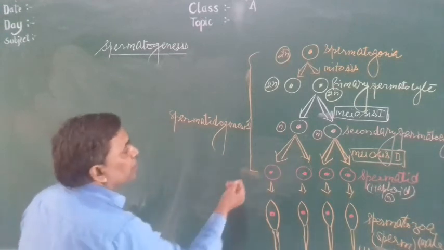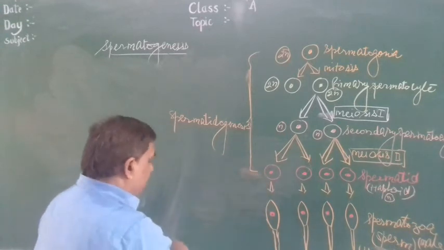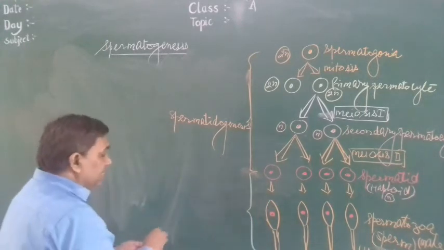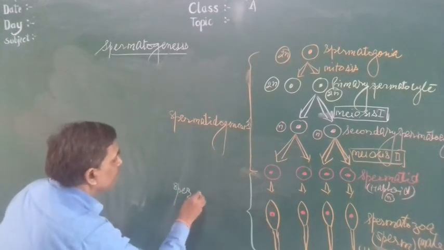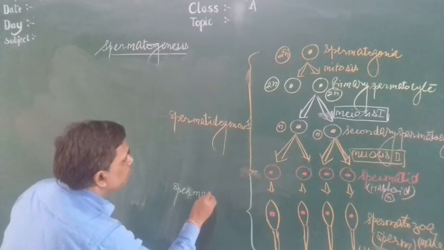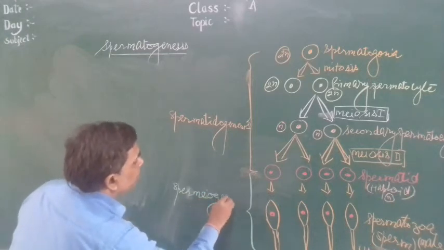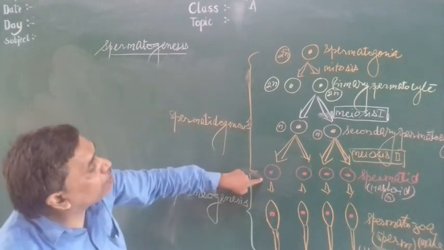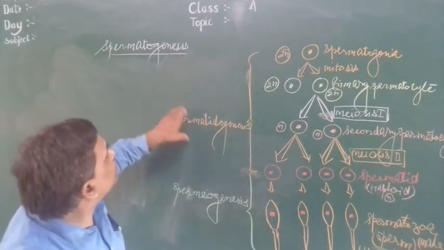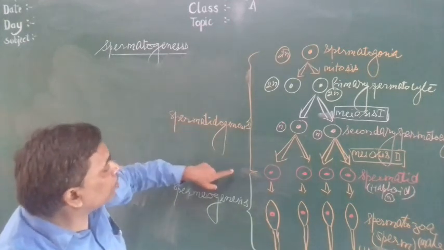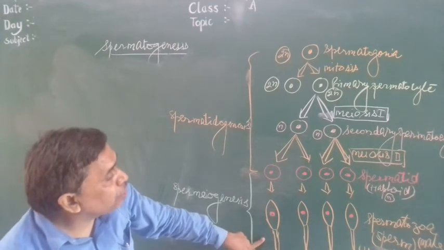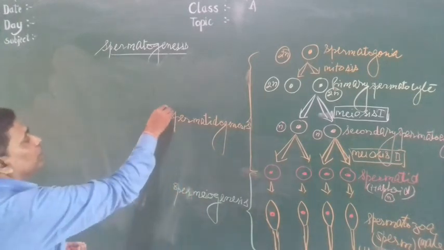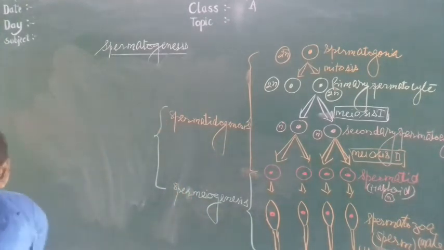It is called spermatidogenesis. And the process of production of sperm from spermatid is called spermiogenesis. The process of development of spermatid from spermatogonia is called spermatidogenesis, and the process of development of spermatozoa, meaning sperm, from spermatid is called spermiogenesis, and both are collectively called